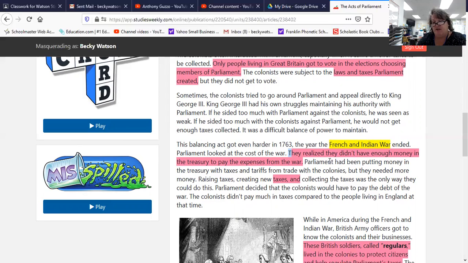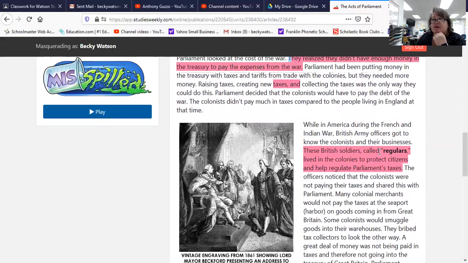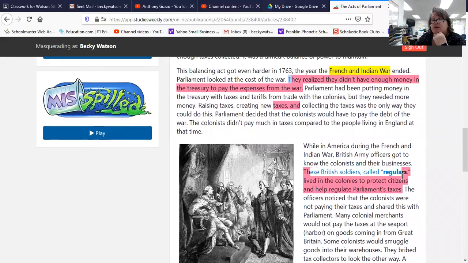So I've so far given you Parliament. Their job was to create laws and collect taxes. Who got to vote? Only those living in Great Britain. Why did Parliament raise taxes? Because according to the article, they didn't have enough money for the war. So there's three questions so far, okay? Now, here's another one. See this one right here, or down here.